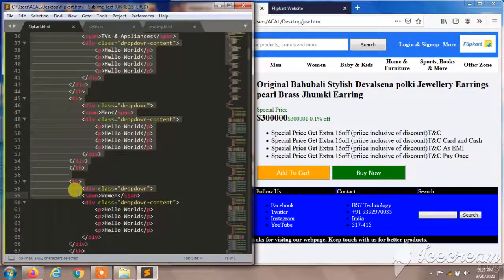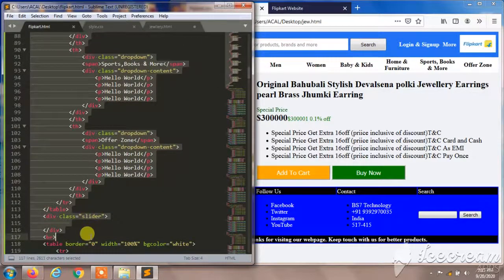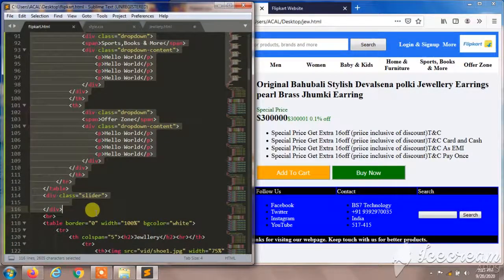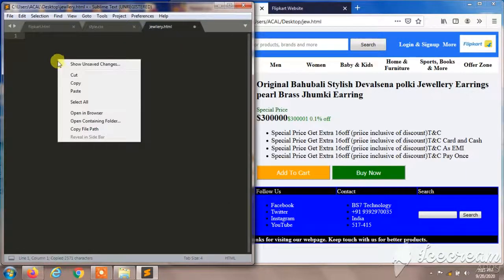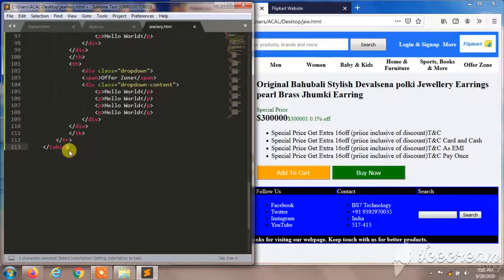So I'll copy this. Copy up to two tables, up to here, up to two tables. I'll copy this and I'll paste in my jewelry.html, and I'll close this,